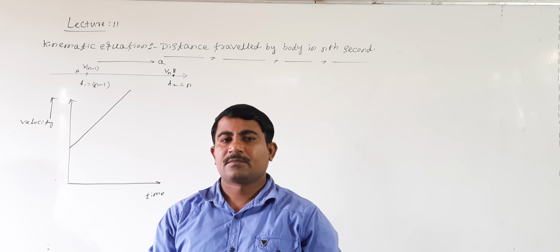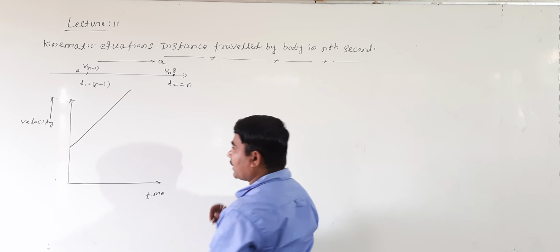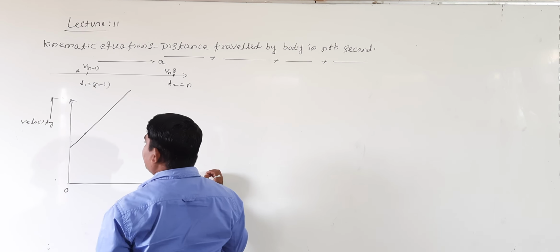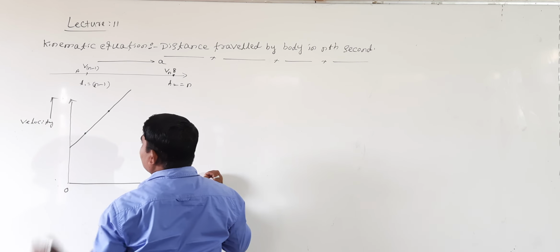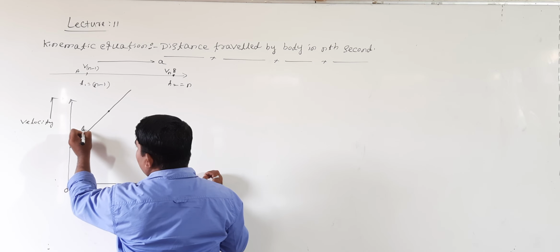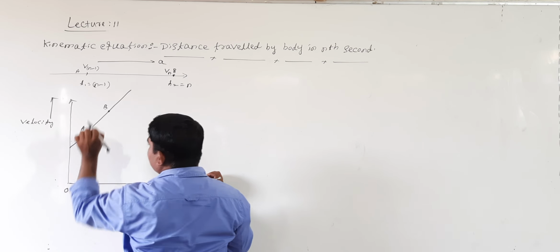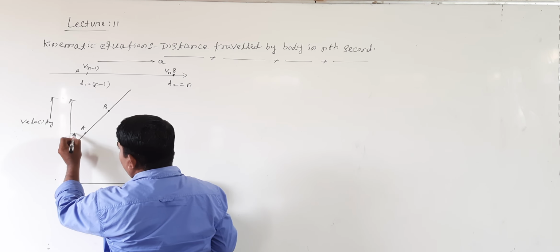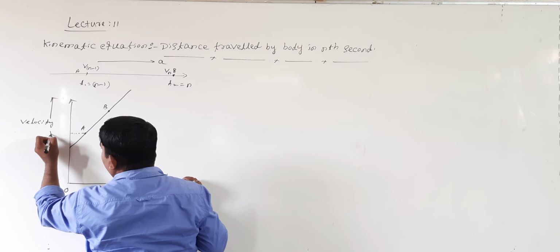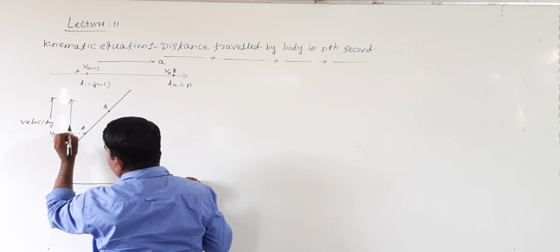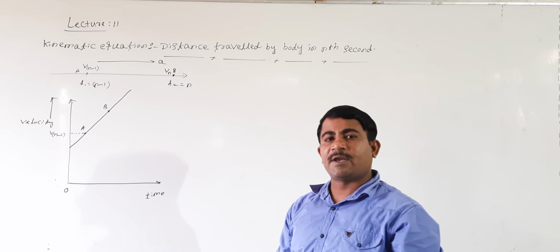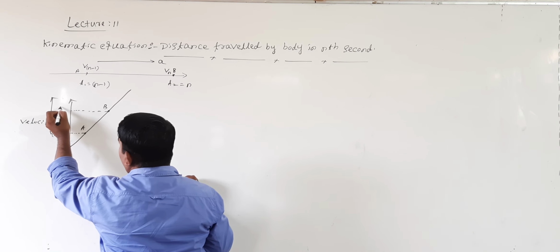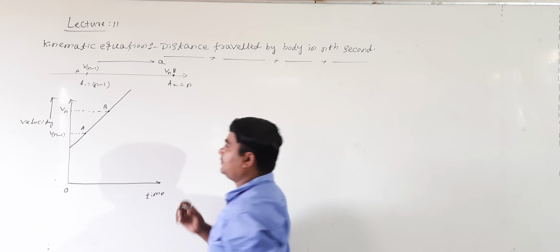Right? Now I choose 2 points on the graph. This is the point I will take, A point. Right? What about this point? This is another point I will take, nothing but B point. Are you following? At A point, what is the velocity? This is the velocity, equal to Vn minus 1. Then at B point, what is the velocity? Velocity of the body equal to Vn.